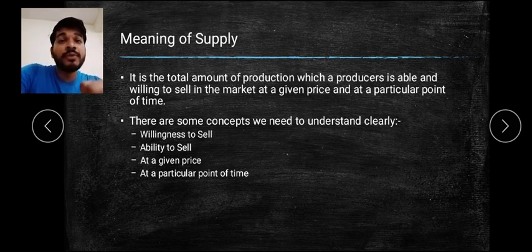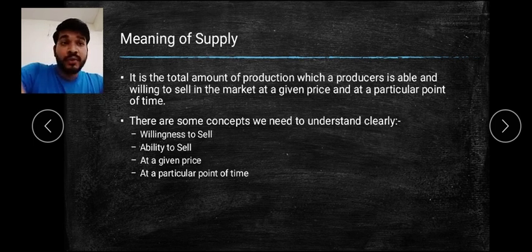Now, what price do you want to sell at? What is the demand for that product in the market? What is the price at which demand is being asked for more and more? So you wait for the price at which you want to sell. For example, suppose you are having crude oil, barrels of crude oil, and suppose that crude oil prices are at 75 per liter, something like that. Now you want to sell it at 80, so you will wait for the price to hike to 80.